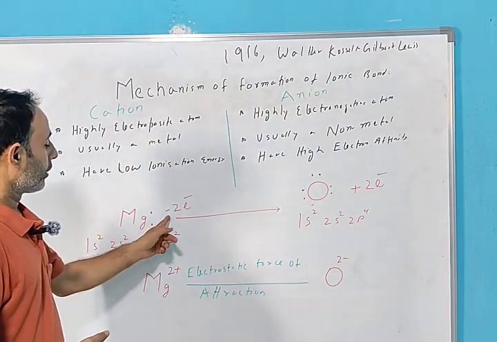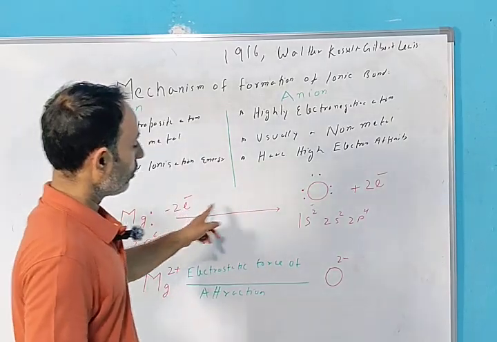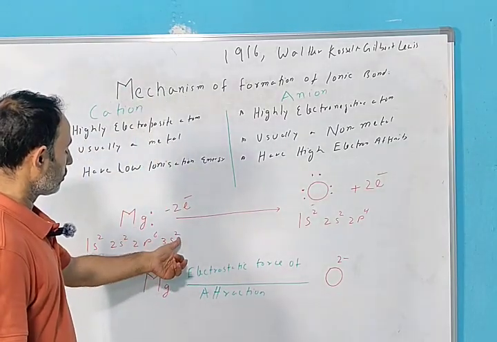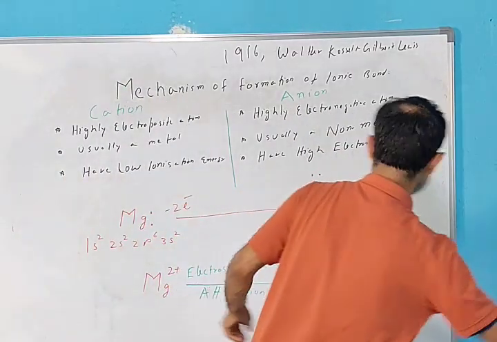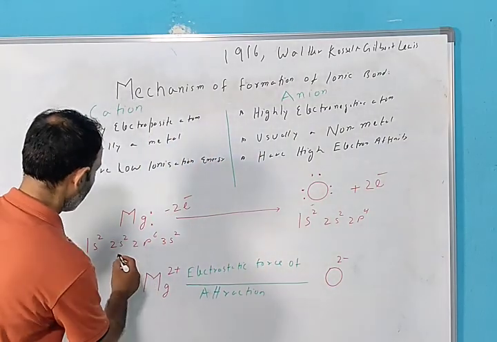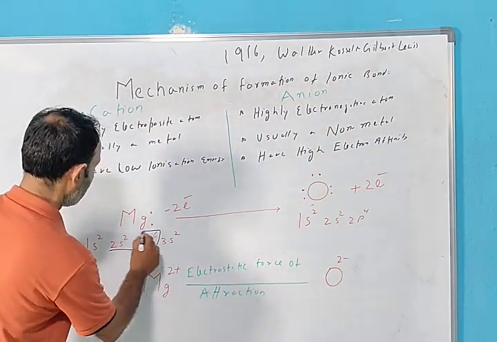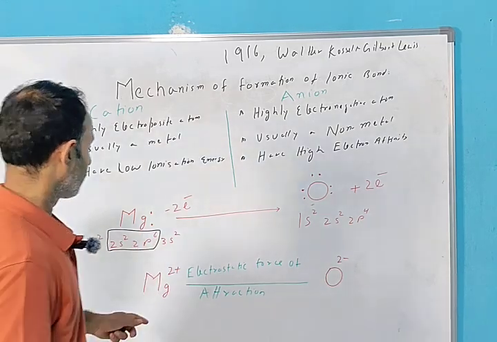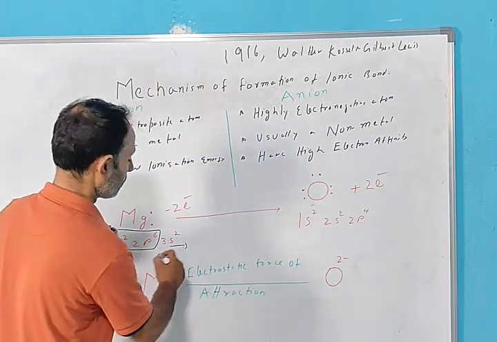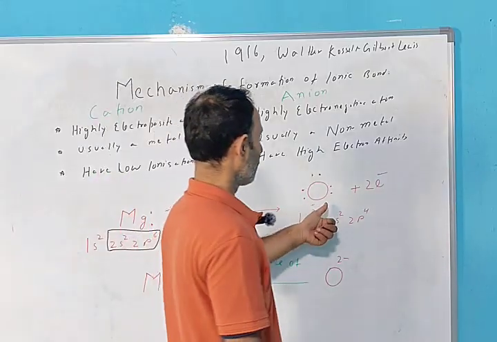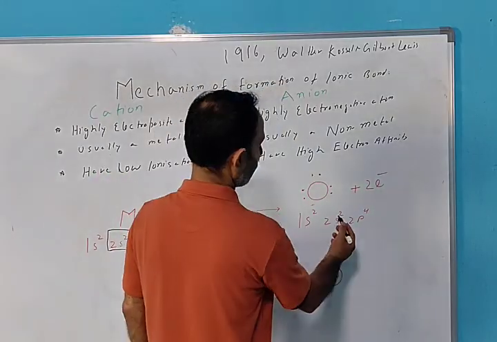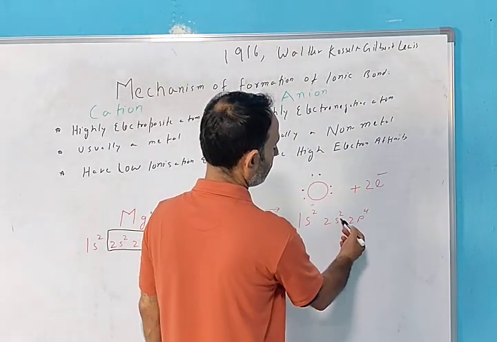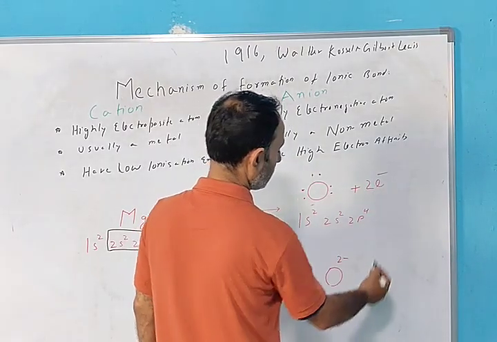Mg will give up its 2 electrons to oxygen, because after losing these 2 electrons it will gain a noble gas configuration, 1s2 2s2 2p6, and oxygen has 2s2 2p4. After gaining 2 electrons, it will become 2s2 2p6.